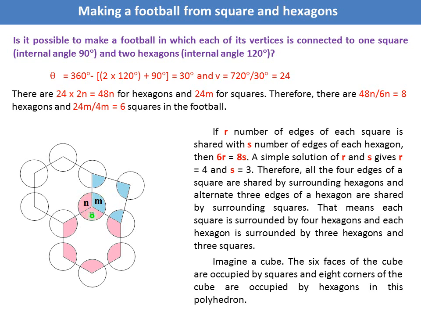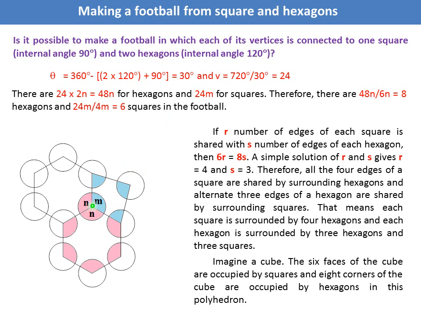Again, we put round shape objects, so 2n goes to hexagon because there are 24 vertices, so 24 into 2, that equal to 48n goes to hexagon, and 24m goes to squares. Therefore, there are 48n by 6n equal to 8 number of hexagon and 6 number of squares in this football.